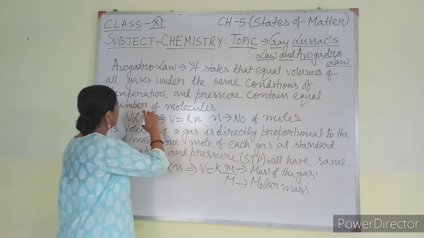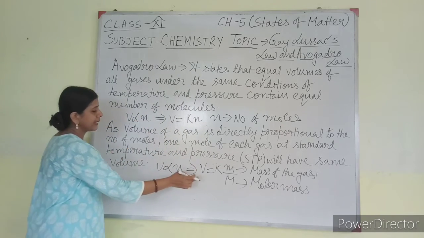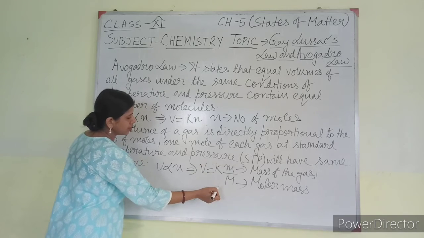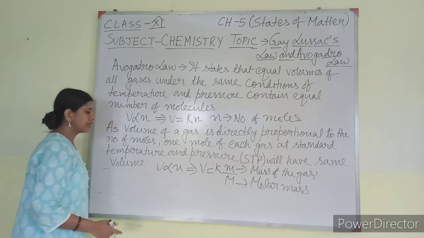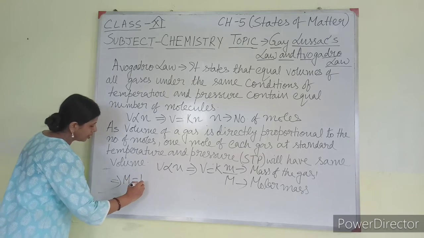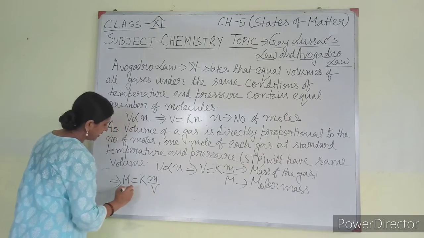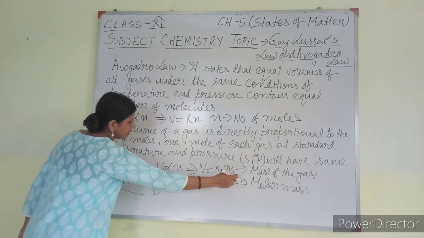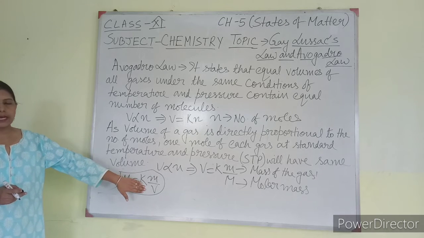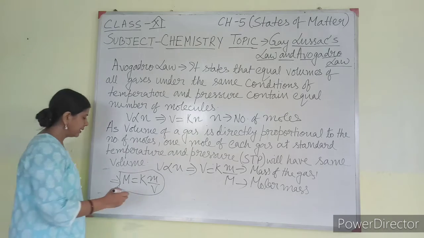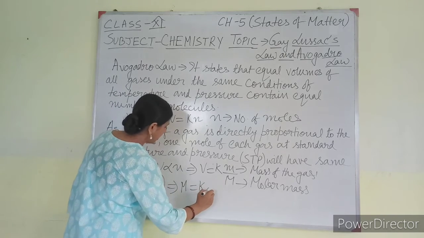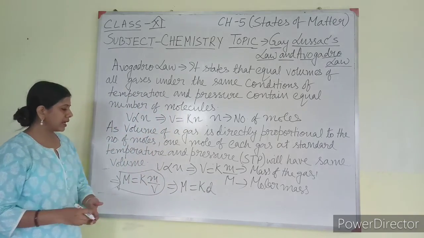So the same formula, that is V directly proportional to N, can be written in this way, that is V equal to K m by M. Small m is the mass of the gas and this capital M is the molar mass. Again I can change it, that is M equal to K m by V. Now what is m by V? Mass by volume. Mass by volume is density. So my formula is becoming M equal to K into D. This is the formula I got.